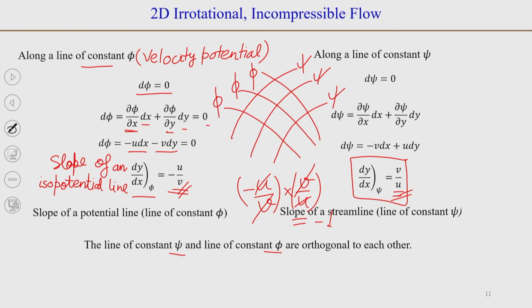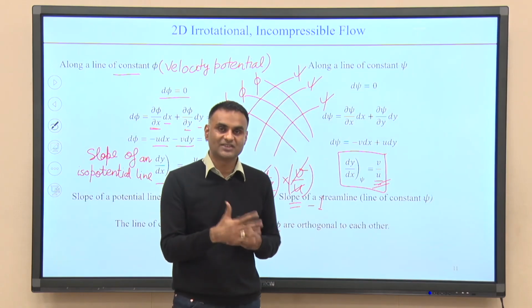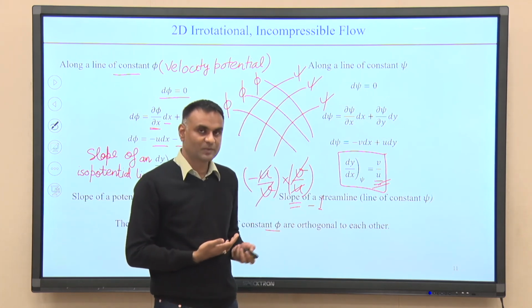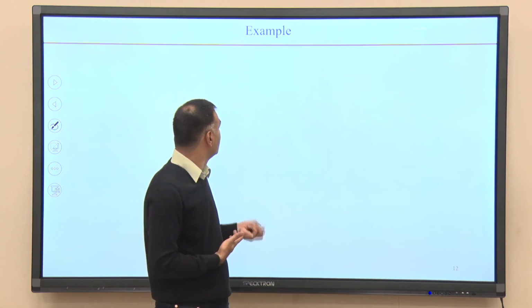And by their properties, because we know both of them in terms of velocities, if we know stream function, we can find out velocity potential. Of course, all this we are talking about for a flow which is incompressible as well as irrotational, because the definition of velocity potential is valid only for an irrotational flow.